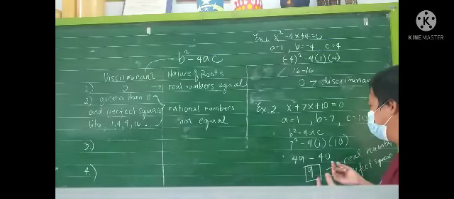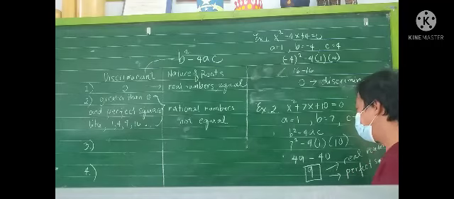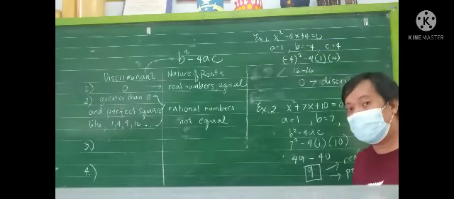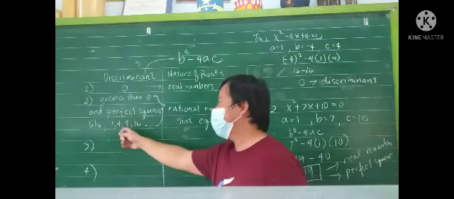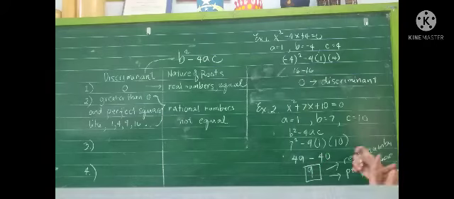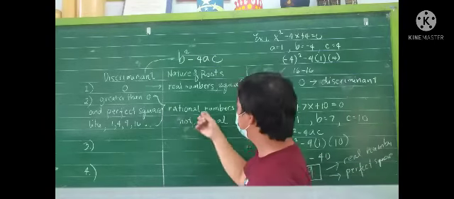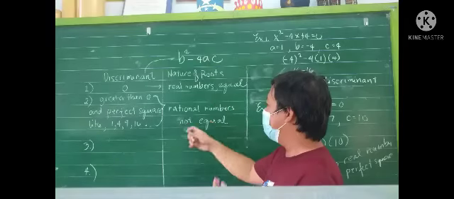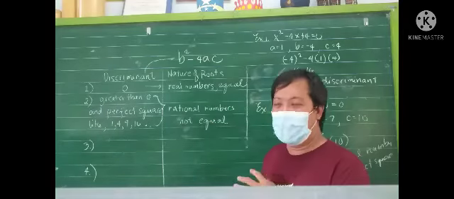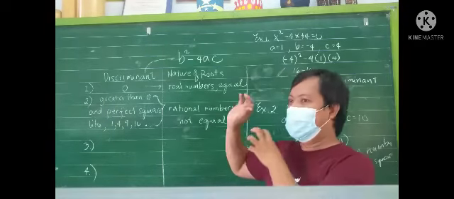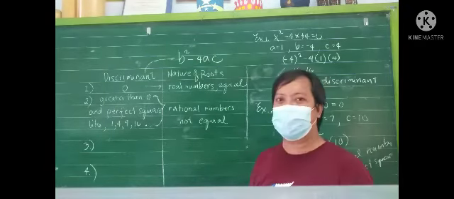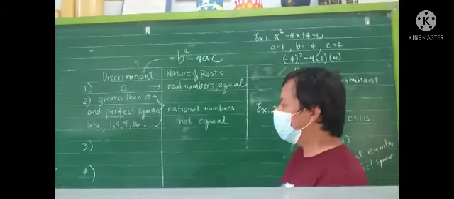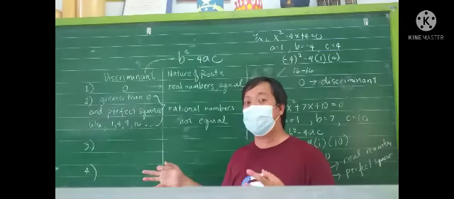Getting the value of the discriminant, 49 minus 40, the difference is 9. And 9 is a perfect square number. Okay? And that is greater than 0. Ang magiging nature of roots niyan ay rational numbers and not equal. Hindi siya mag-equal. Magkaiba sila ng value ng x. So, yun. Okay, meron tayong third and fourth example pa.